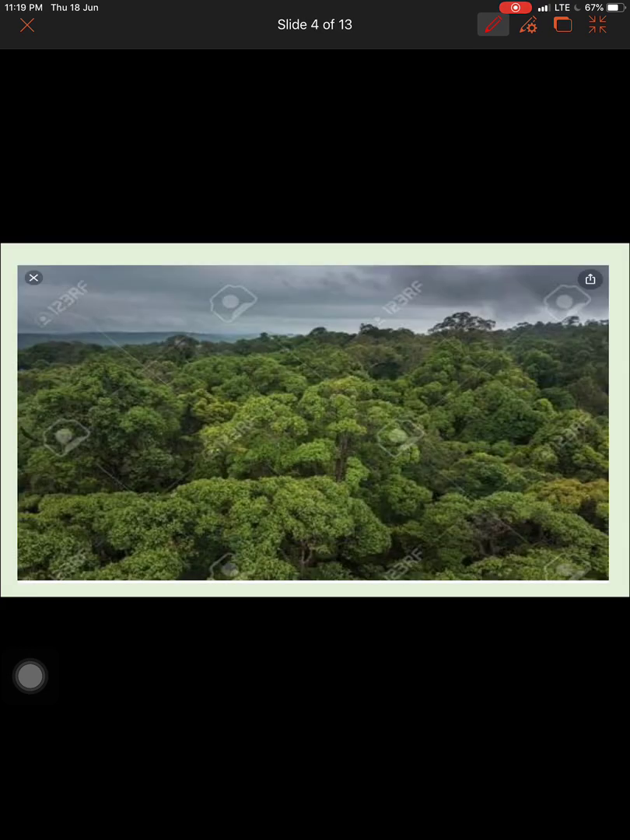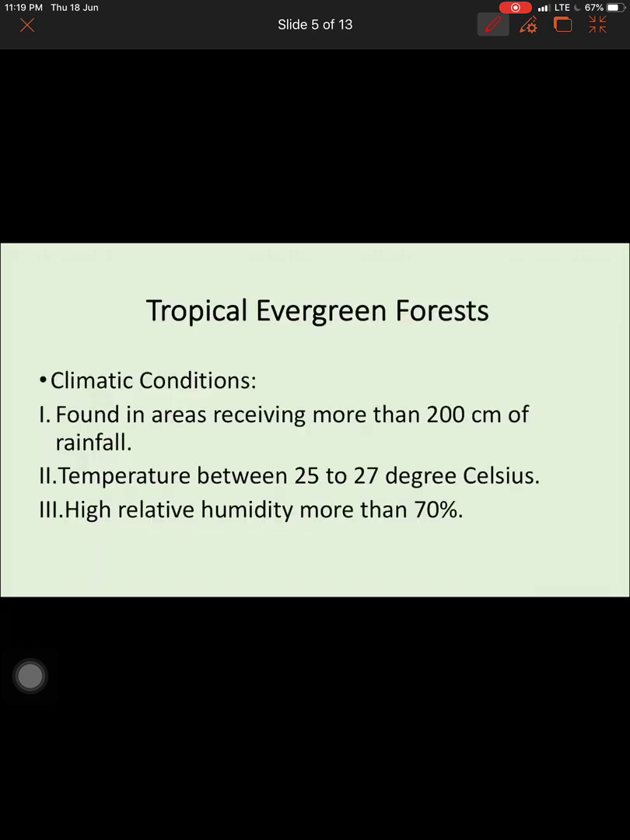Now we'll begin with the most important vegetation of our country, that is the tropical evergreen forest. Alright, so let us try to understand what a tropical evergreen forest is. We'll begin with the climatic conditions that are required for the growth of such forest. First, it is very important to know that they are found in areas receiving heavy rainfall, which is more than 200 centimeter. So tropical evergreen forests are found in places receiving very heavy rainfall, more than 200 centimeter. All right, so that is the amount of rainfall which is required for the growth of such forest.